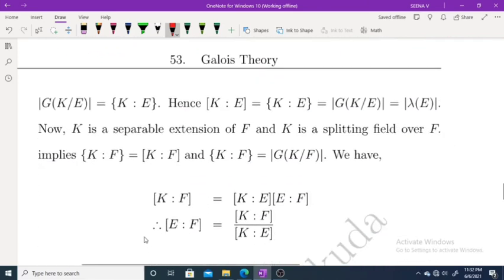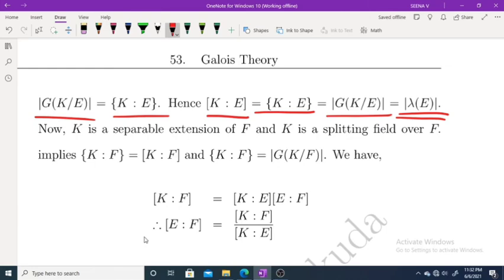Therefore, cardinality of G of K over E equal to index of K over E, because it is a splitting field over E. Now, as it is a separable extension, this is equal. That means cardinality of G of K over E equal to degree of K over E, which is equal to cardinality of lambda of E.